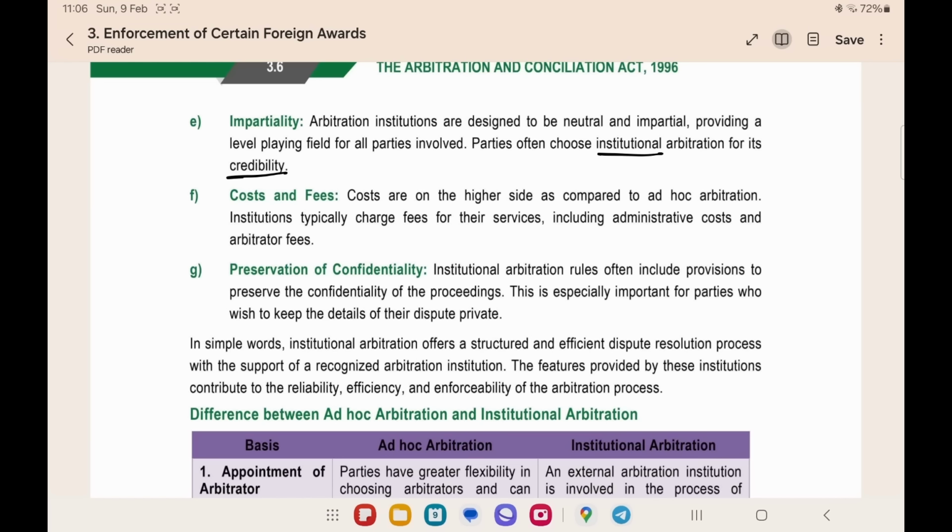Now, cost and fees. Since you are choosing an arbitration institution, you have to pay fees to the institution. This will be a little bit higher when compared to ad hoc arbitration. In ad hoc arbitration, you are doing all the work. No need to pay fees to anybody.